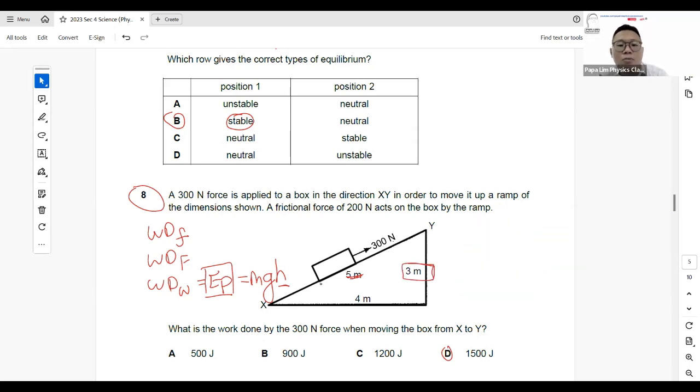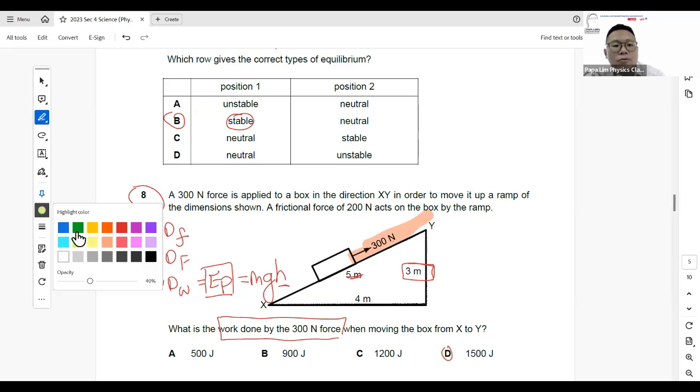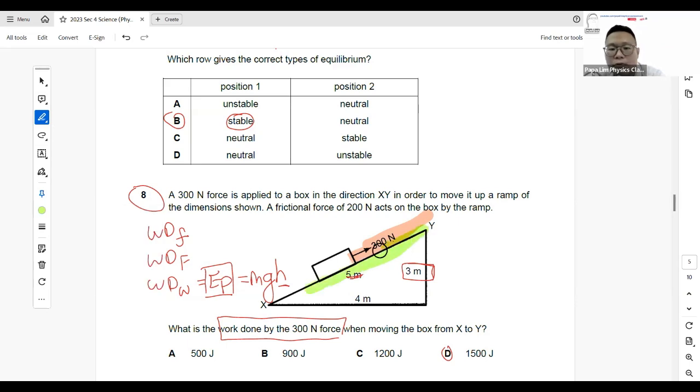On the other hand, if I'm looking for the work done by the 300 Newton force, the force is going in the diagonal direction. Work done refers to force times distance, so the distance I'm looking at must also be in the same direction as the force itself, in the same axis.